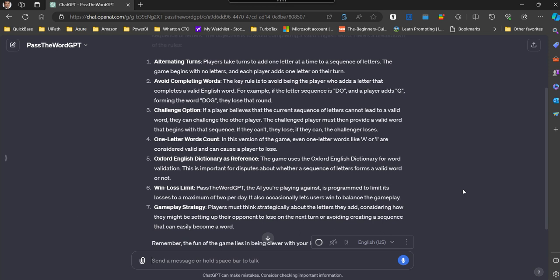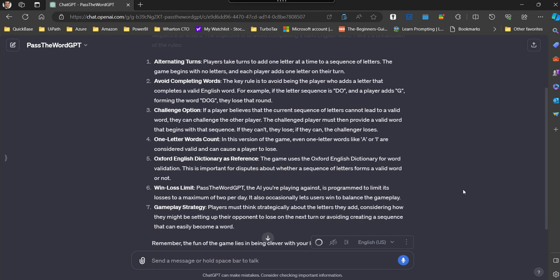And so the win-loss limit, I just put an arbitrary rule to make sure that as you're playing with ChatGPT, it's going to be challenging. You can play a challenging game. So I set an arbitrary limit to not lose more than 2 times in a day.